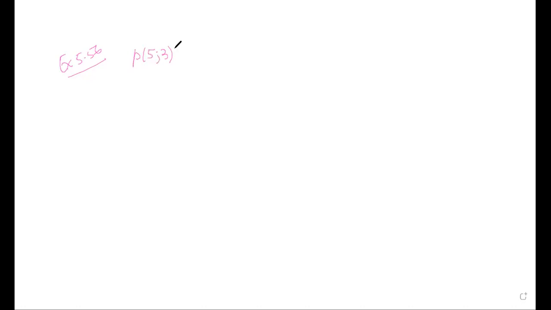Per month means time interval. Time interval means Poisson distribution. You know this thing. Now, whenever you are looking for exactly 5, what I would prefer is to go like this: the sum of p(x; 3), where x runs from 0 to 5, minus the sum of p(x; 3), where x runs from 0 to 4.